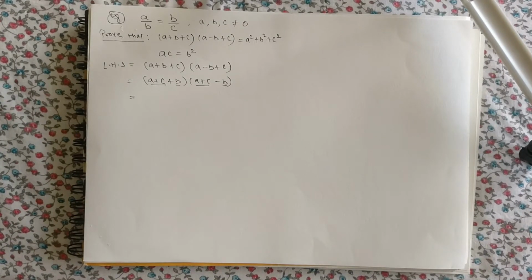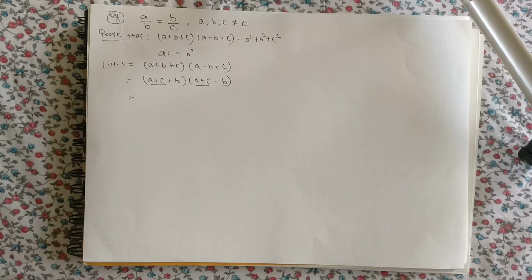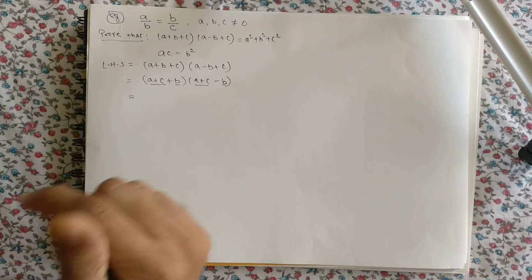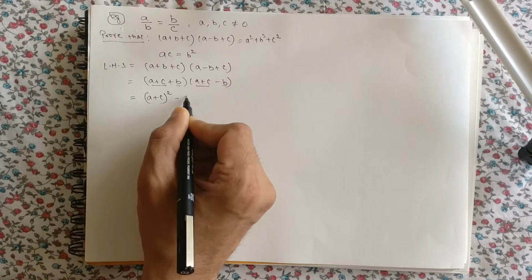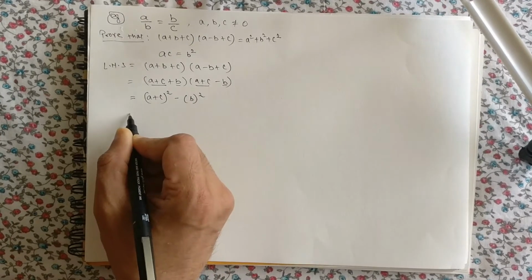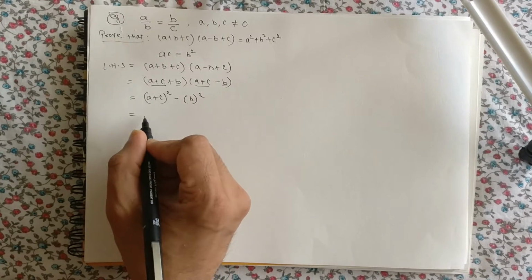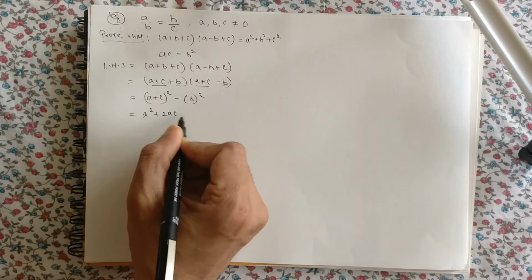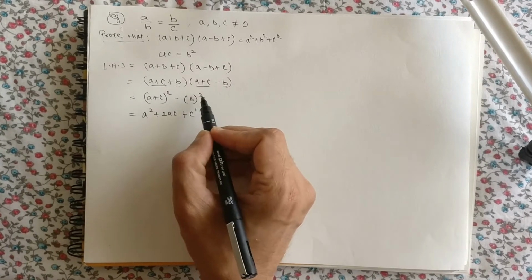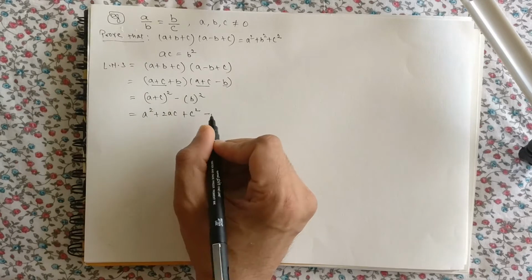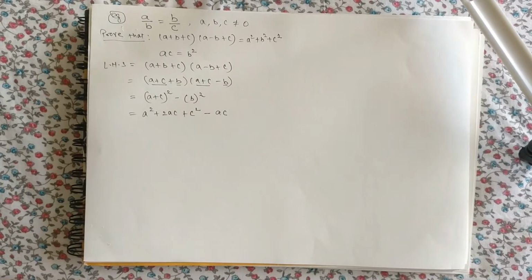This is of the type (a plus b) into (a minus b). A plus b into a minus b is the product of sum and difference of two terms, and it gives you a square minus b square. So this is the first term square minus the second term square. So what is (a plus c) the whole square? a square plus 2ac plus c square minus, you know what is b square? Actually b square is ac, so I'll just write ac over here.